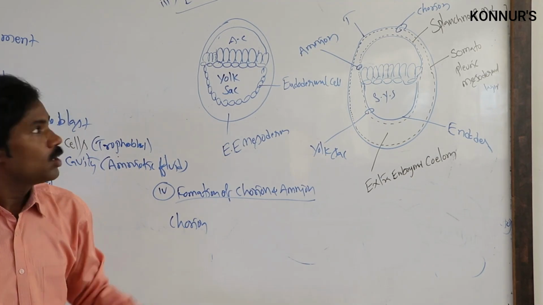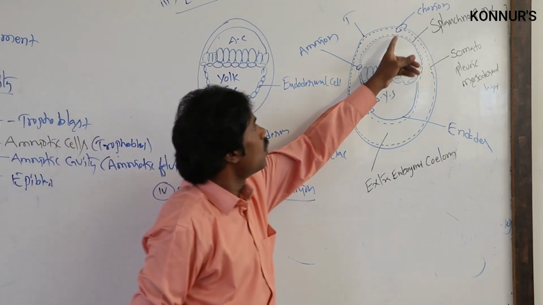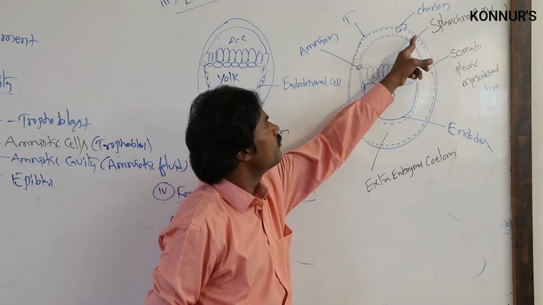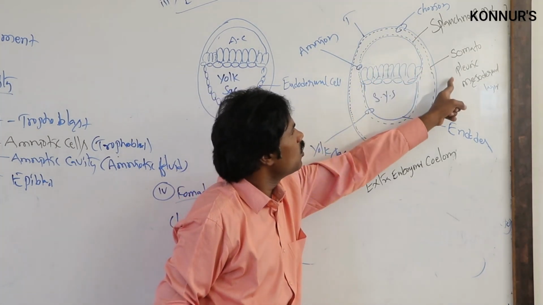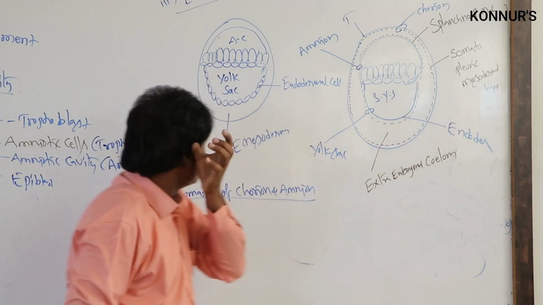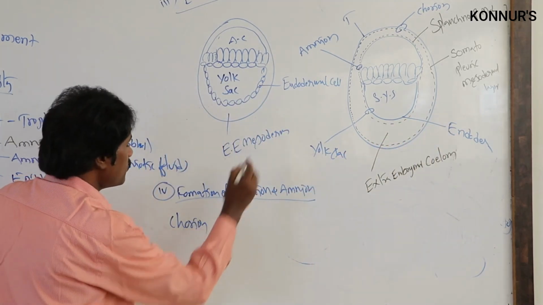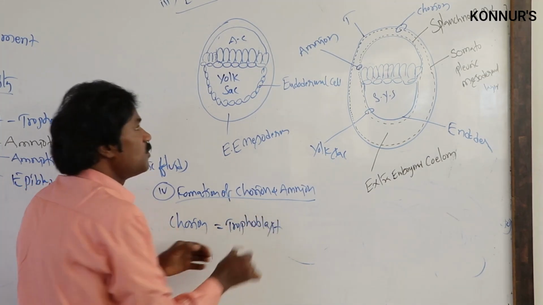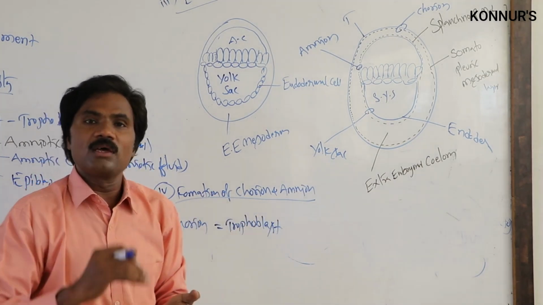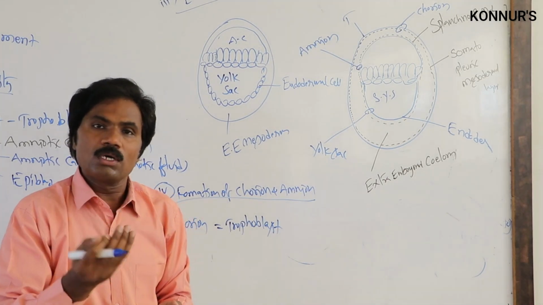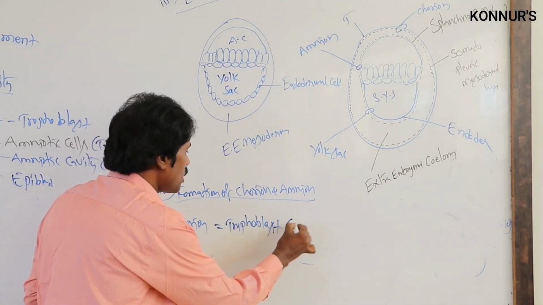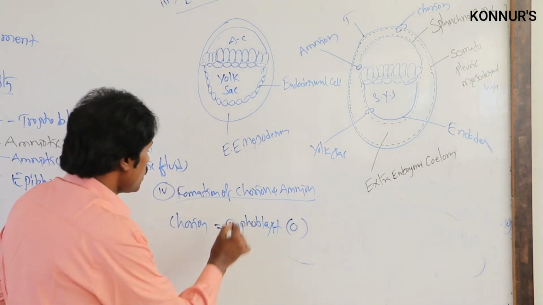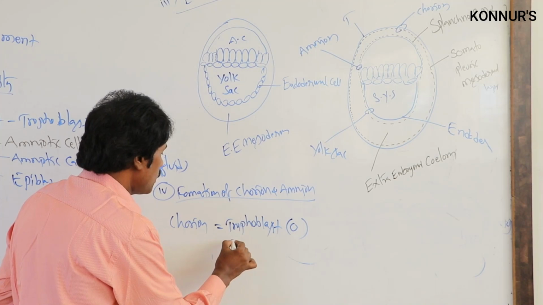The chorion is formed from the outer trophoblast and the inner somatopleuric mesoderm. The chorion forms like a trophoblast. That is important: where it is present, outer or inner. The trophoblast is present outer. The inner is the somatopleuric mesodermal layer, the extraembryonic mesodermal layer.